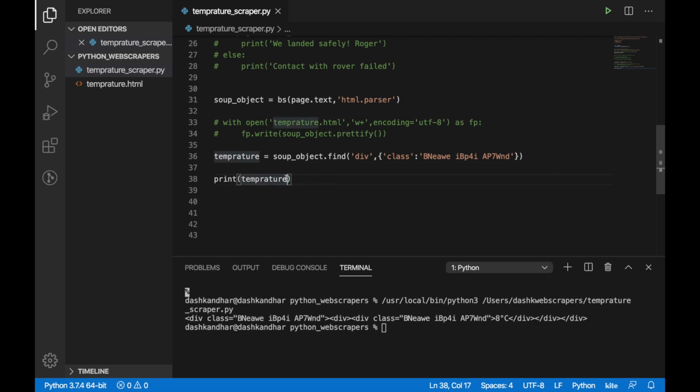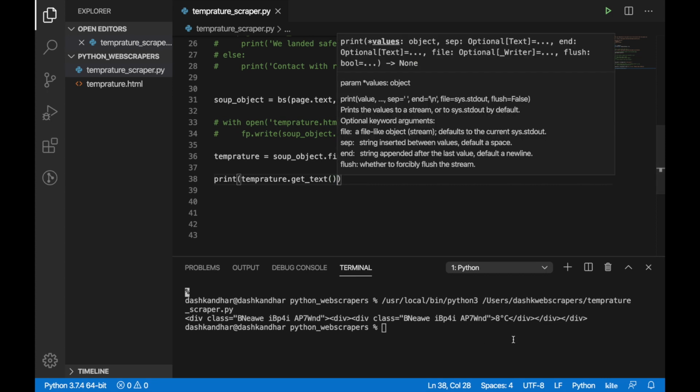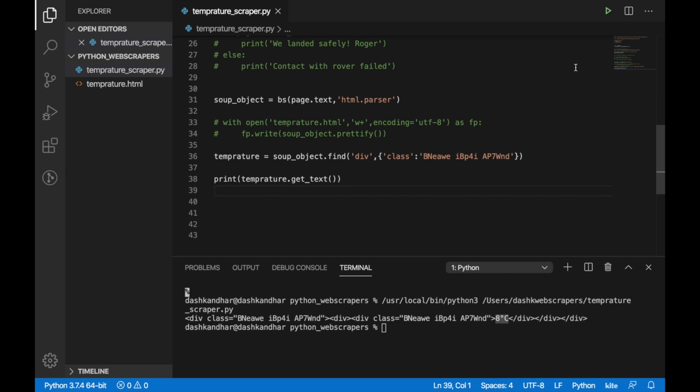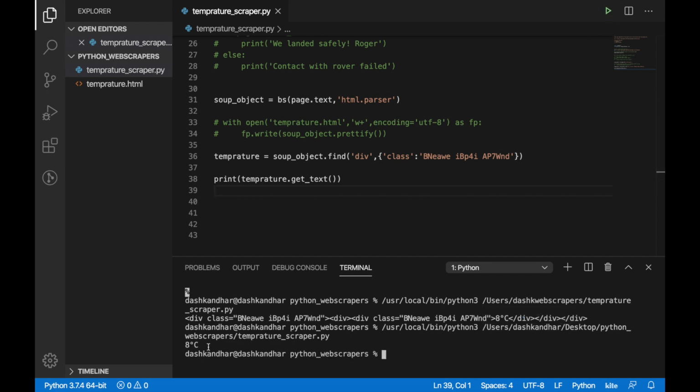And now in Beautiful Soup there is this function called get_text. If I call get_text, it will give me only the text part which is not contained inside any tag and has nothing related to coding or programming. That's complete plain text. So now if I run this, I should be getting 8 degrees Celsius on my screen. Boom, here we go, the code is done. Now it's all about representing it. You can write it to a file or you can just show it on the screen. I'll do both for you.